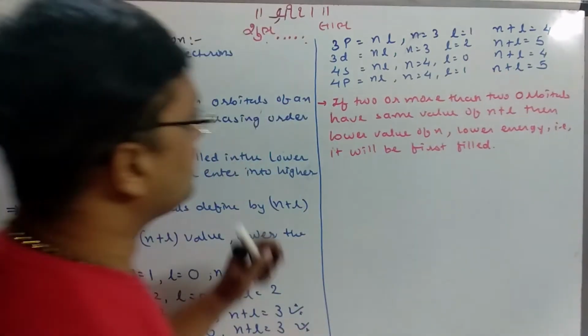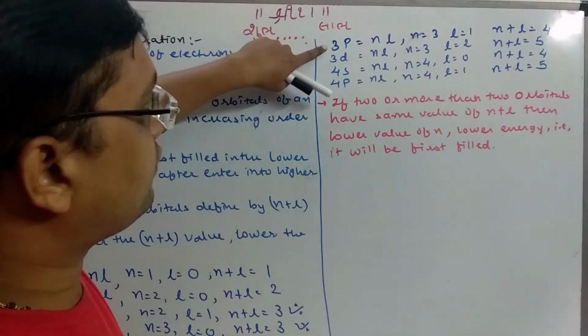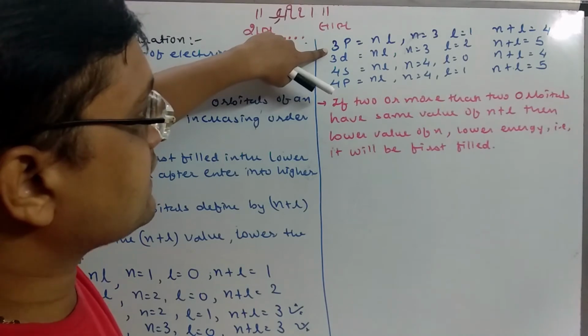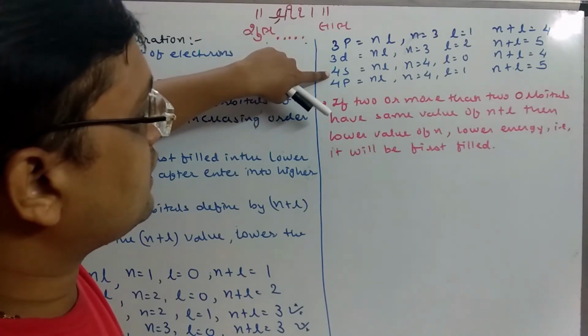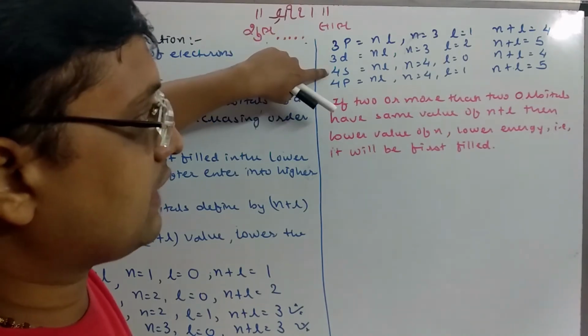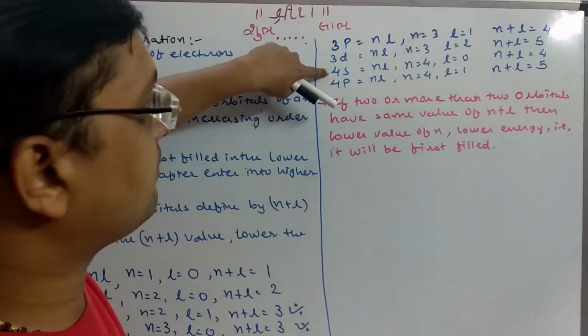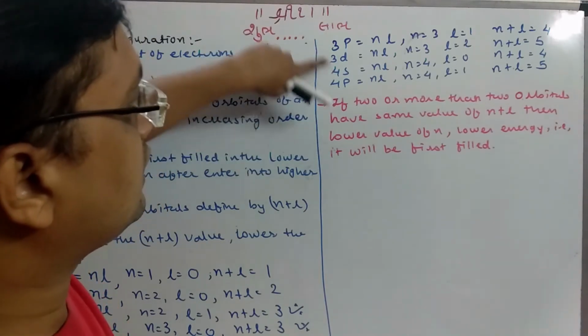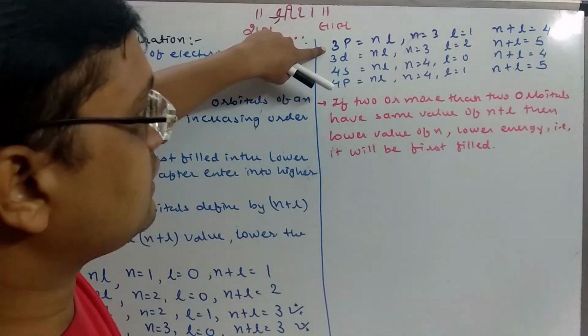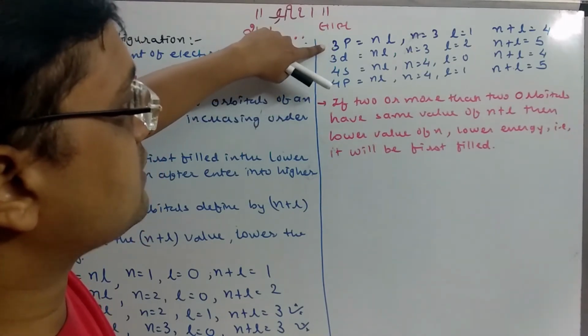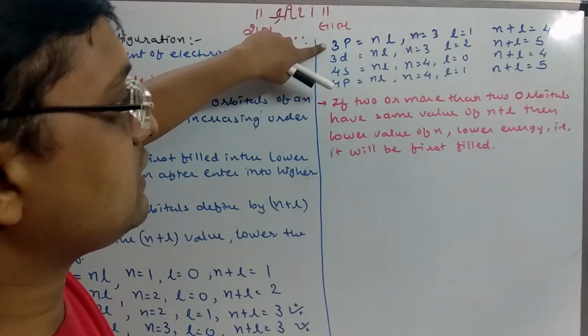You can see here the n plus l value of 3p and 4s is the same, 4, but according to this rule 3p has lower energy than 4s because the principal quantum number of 3p is 3.